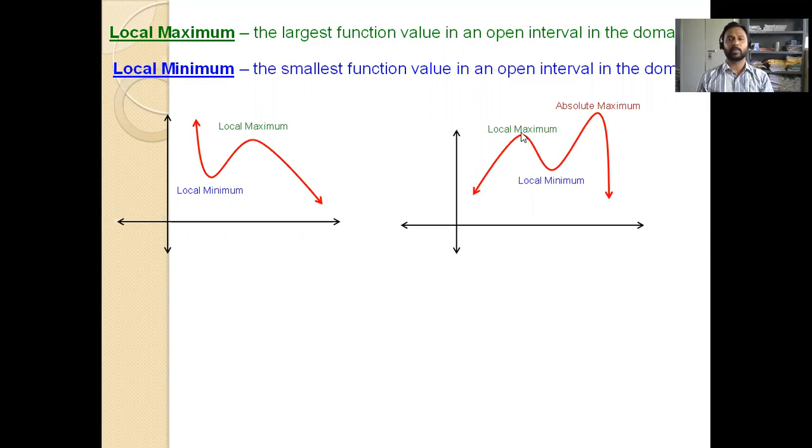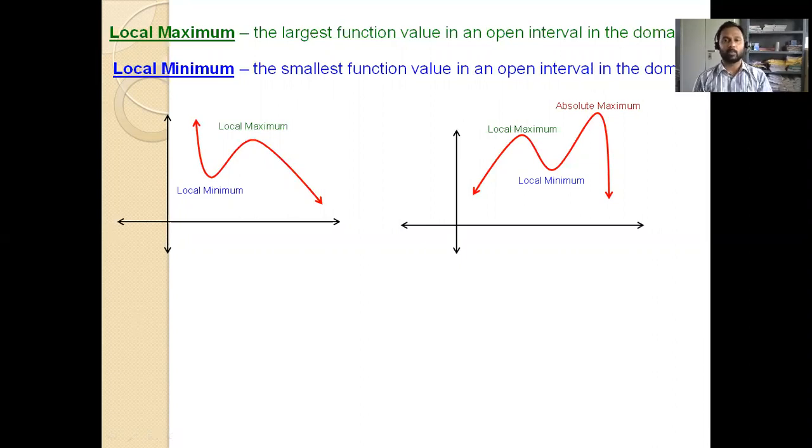Therefore, the difference is that local maximum and local minimum are the maximum and minimum values in a given interval, but if there are more than one local maximum, then the maximum of all local maxima is known as absolute maximum, and the minimum of all local minima is known as absolute minimum.